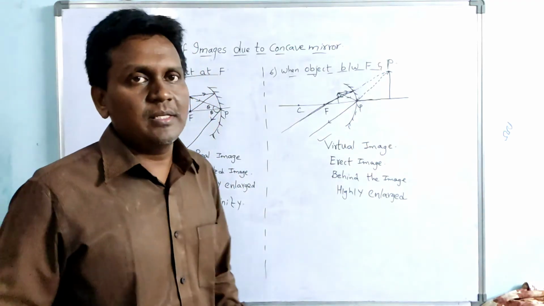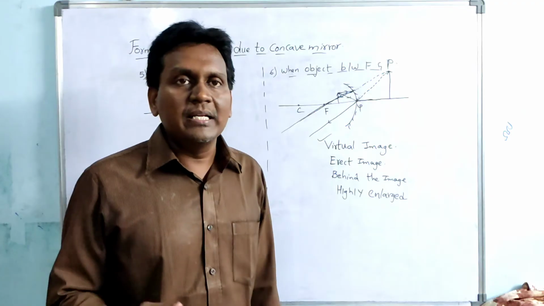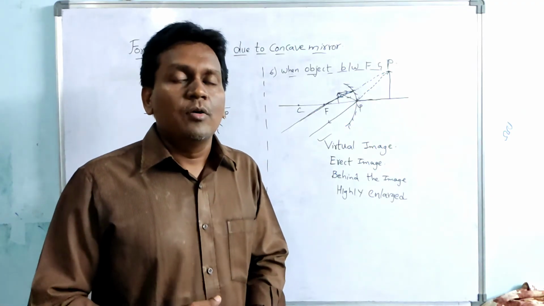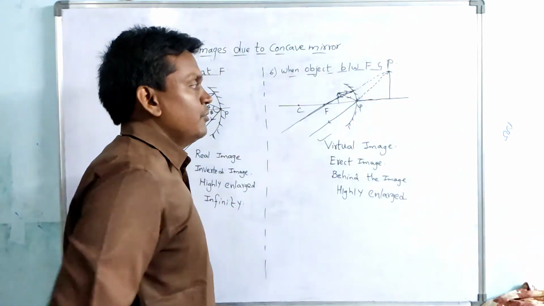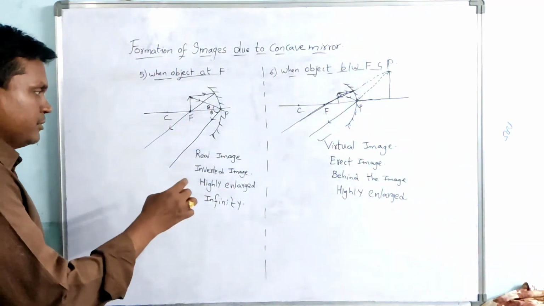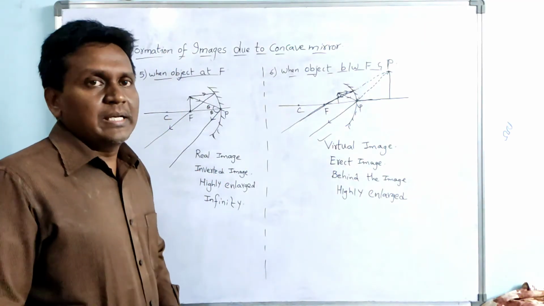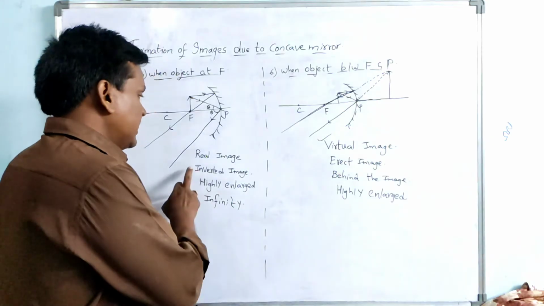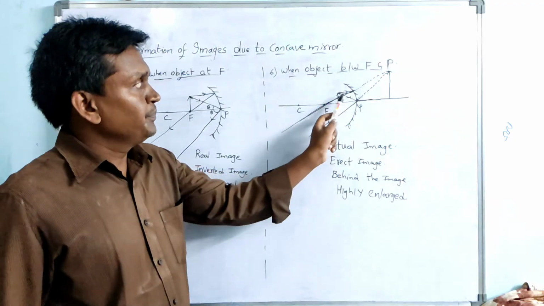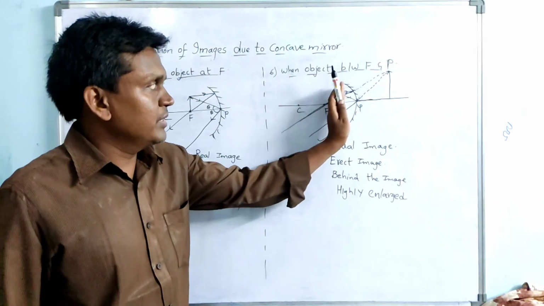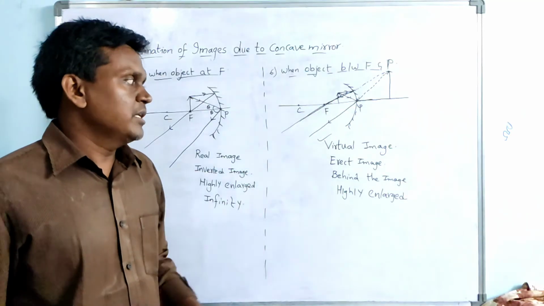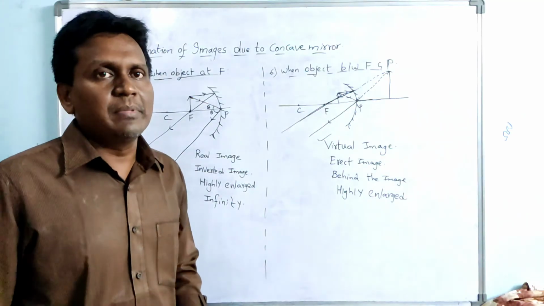See, in all the cases we observe a real image forming, as the rays really meet. But only in this 6th case we observe a virtual image. In all the other cases a real and inverted image is formed. Only in this 6th case, when the object is between F and P, that means in front of F, if it crosses F and comes close to the mirror, then the image will be virtual and erect.